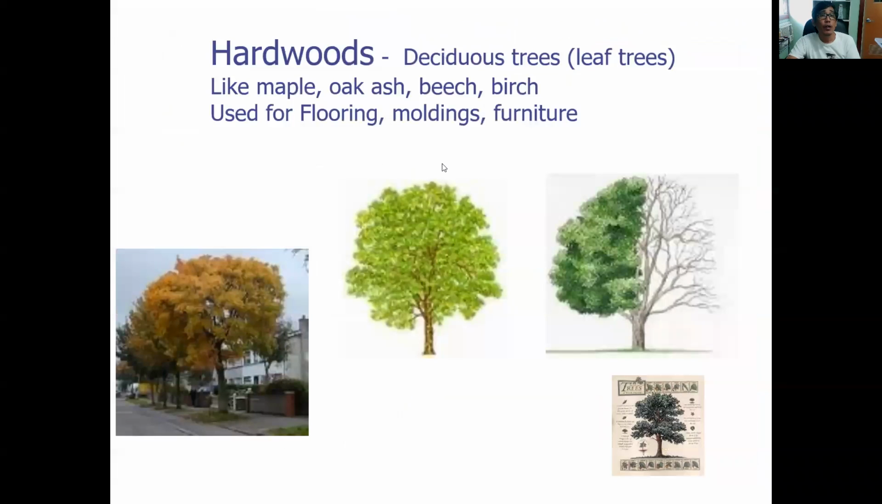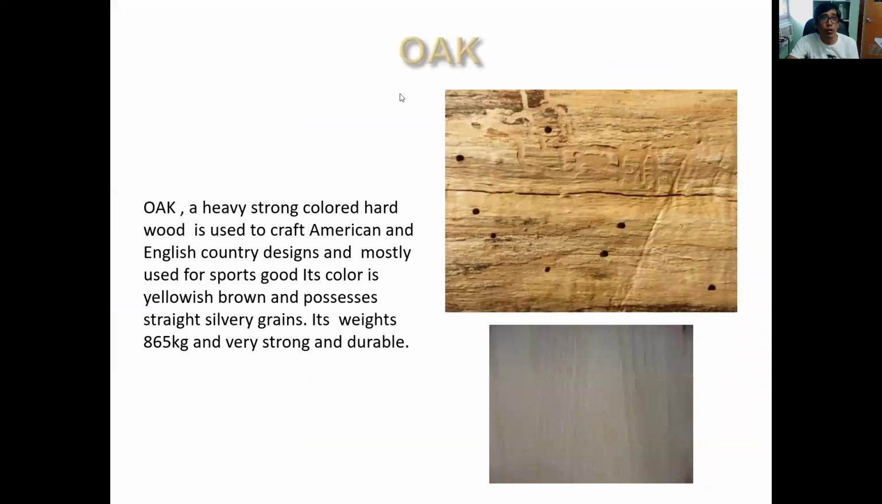Okay, so now the hardwood, as you can see in the drawing, includes maple, oak, ash, beech, and birch. It is used for flooring, moldings, and furniture. Okay, so now we will go to the different types of trees. We have the oak.